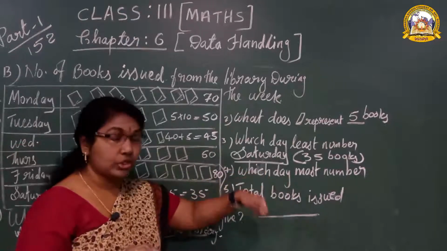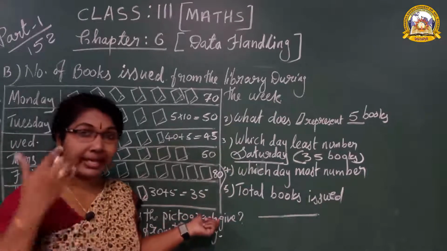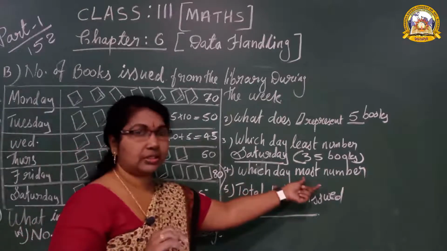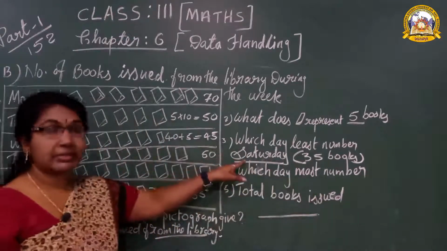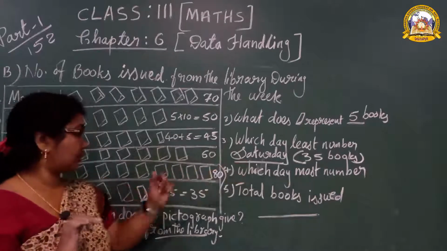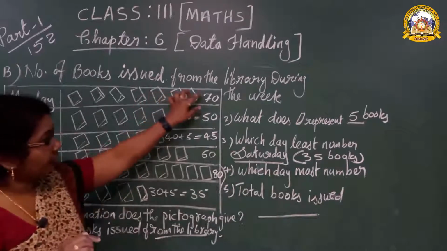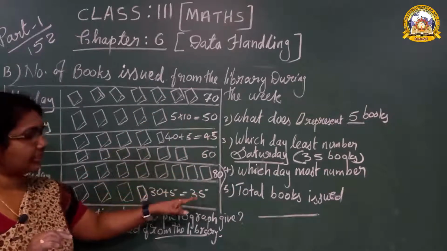Now, the fourth question. Which day has the most number of books? In the first question we studied maximum; most has the same meaning. Most means more books, least means fewer books. Here, which day has the most books? 70, 50, 45, 60, 80, 35.